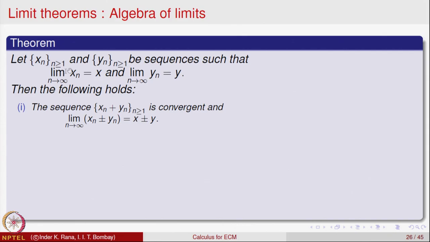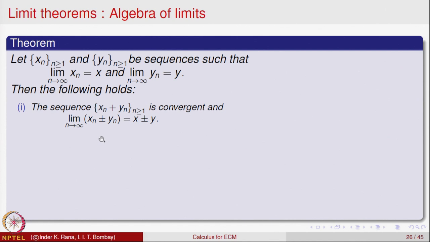Given x n and y n, you can construct a new sequence where each nth term of the new sequence is the sum of the nth term of x n and the nth term of y n. So, look at a new sequence whose nth term is x n plus y n, where x n is a convergent sequence and y n is a convergent sequence. Then the following holds: the sequence x n plus y n is also convergent, and the limit of x n plus y n is x plus y.